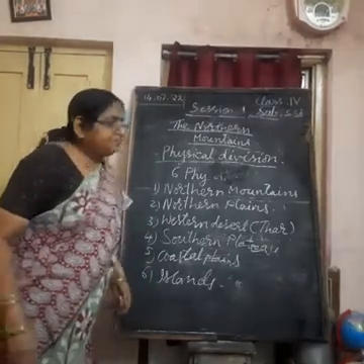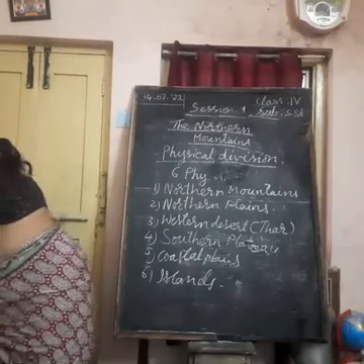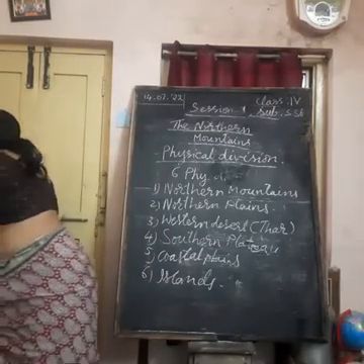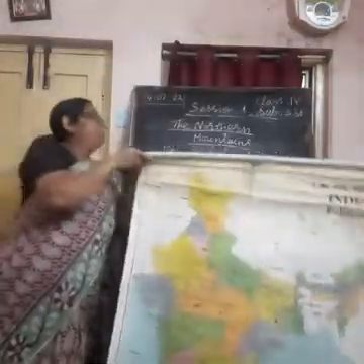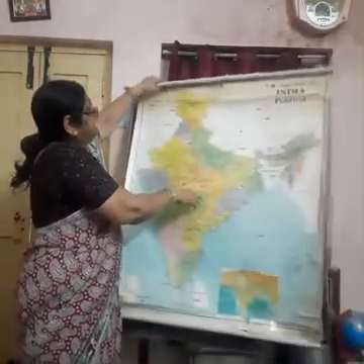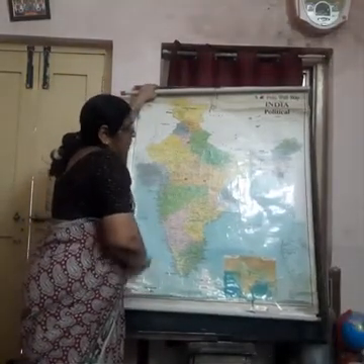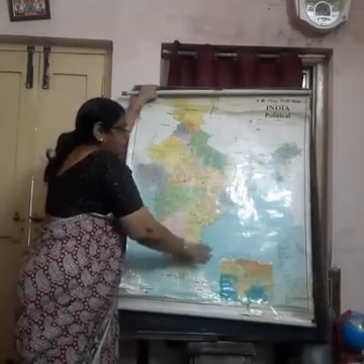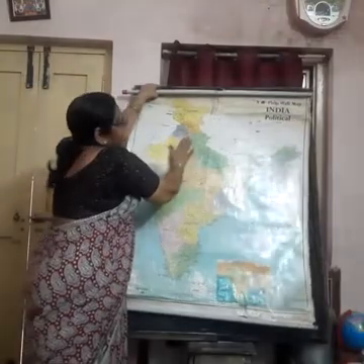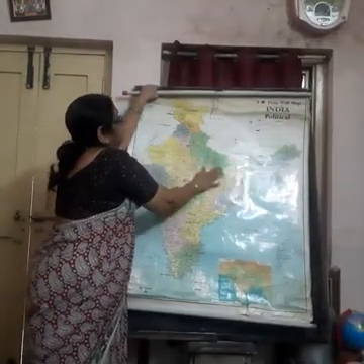Understand? What are political divisions? I can show you with the help of a map here, because I have the India political map. This is the map showing different states and union territories of our country. So this is the political map. India is divided into different parts. What are those parts?